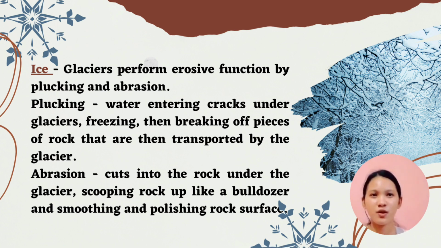Glaciers perform erosive function by plucking and abrasion. First, plucking. Plucking is defined as water entering cracks under glaciers, freezing, then breaking off pieces of rock that are then transported by the glacier. Second, abrasion cuts into the rock under the glacier, scooping rock up like a bulldozer and smoothing and polishing the rock surface.